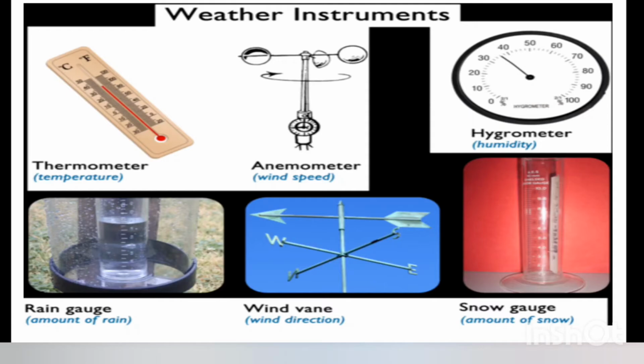There is an anemometer which will help us measure the wind speed. There is a hygrometer to measure humidity. There is a rain gauge to measure the amount of rain. There is a wind vane to determine the wind direction. Snow gauge. All these instruments measure the factors that determine weather, that is temperature, pressure, wind speed, etc. And with the help of this, we can forecast weather and climatic conditions.